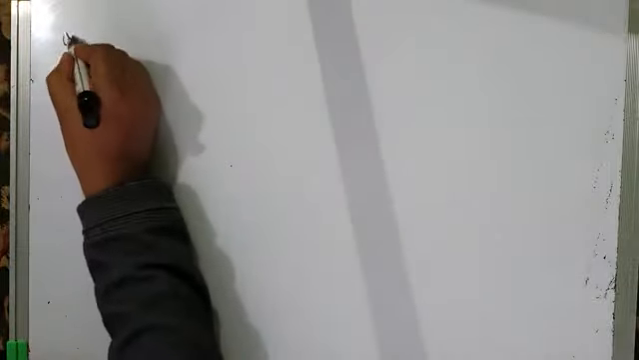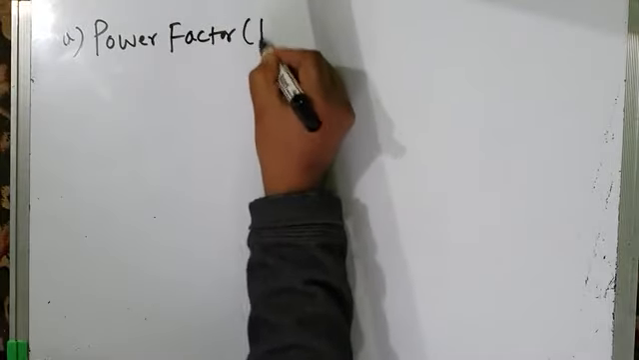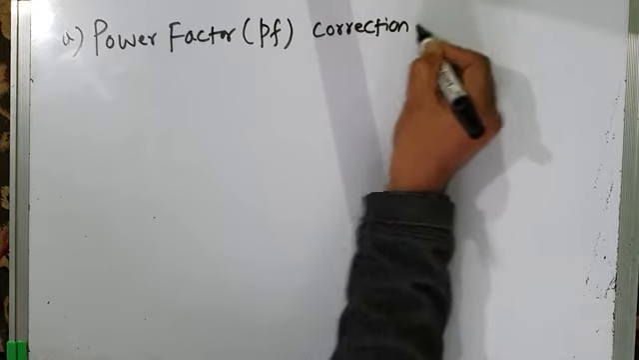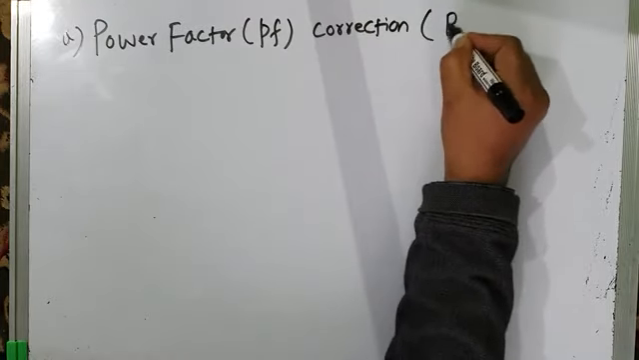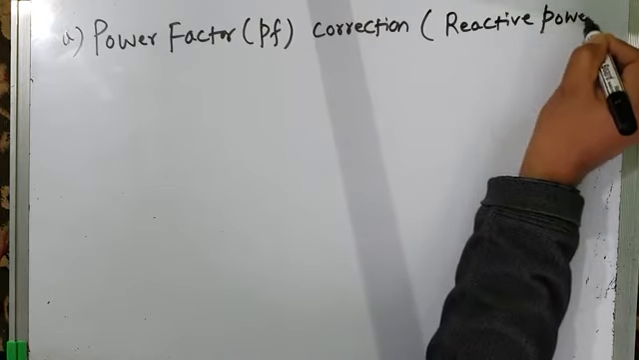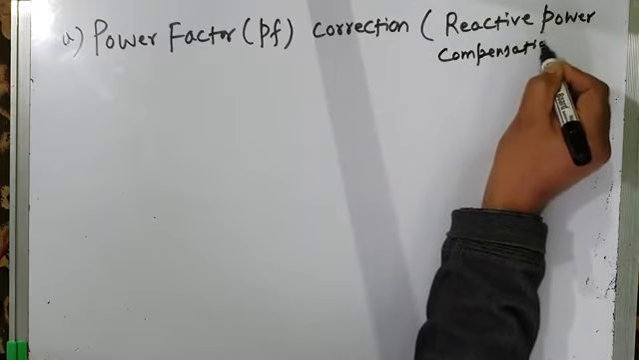First case is to correct the power factor, and the second case we will take later on, maybe in the next lecture, to improve the voltage regulation of the load. So today we will take the first case, that of power factor correction, that is PF correction. PF correction is also called reactive power compensation. So this is the aim.